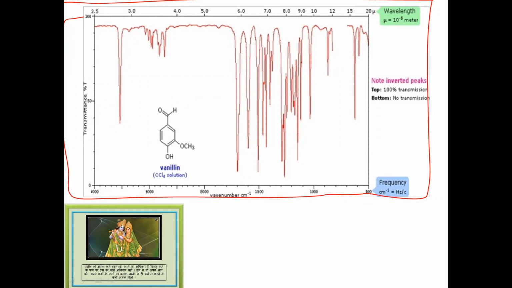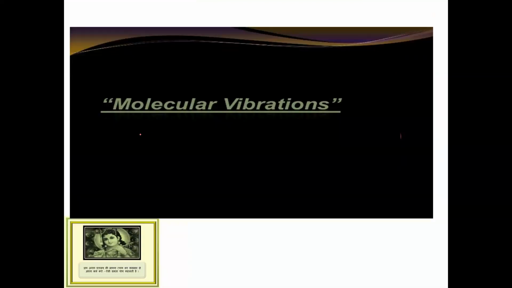You can see this graph is between transmittance and wave number. The unit of wave number is centimeter inverse, and transmittance is measured in percentage. In this range, 500 to 4000 centimeter inverse, wave number is used here. So let's discuss molecular vibration in detail.